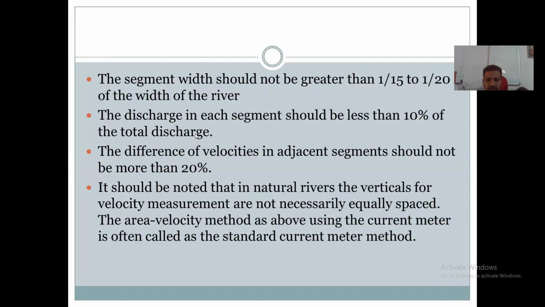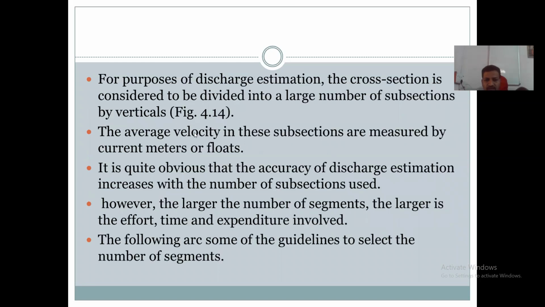Velocity of flow is measured by an instrument known as a current meter or floats. The velocity is measured by using a current meter. By using this current meter, the velocity of flow is measured in these subsections.